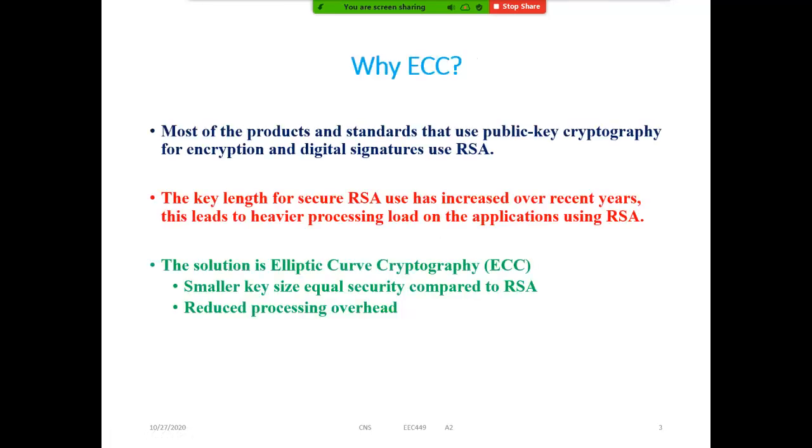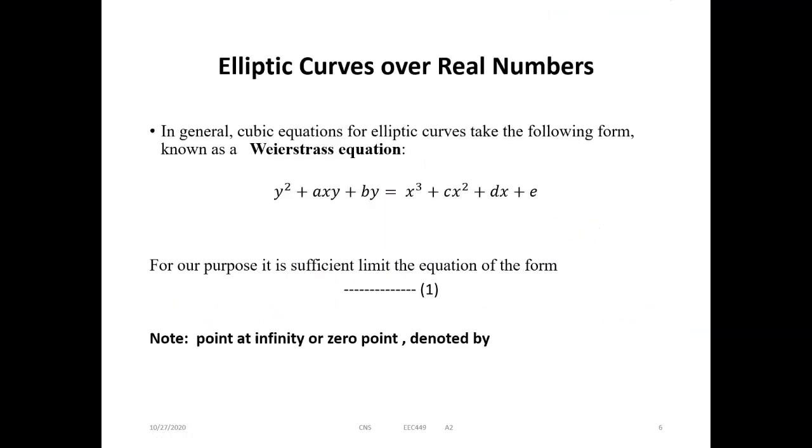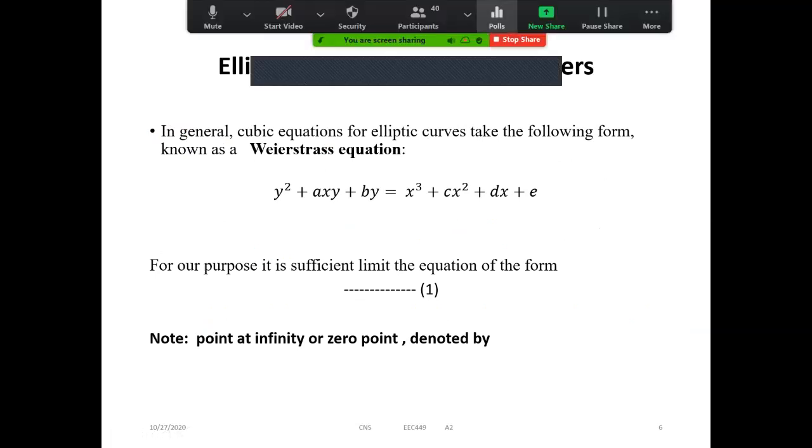In the previous lecture, we saw the need for elliptic curve cryptography, then abelian groups, and then what an elliptic curve is.